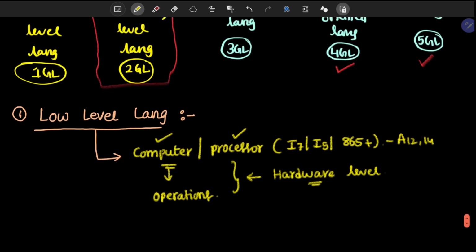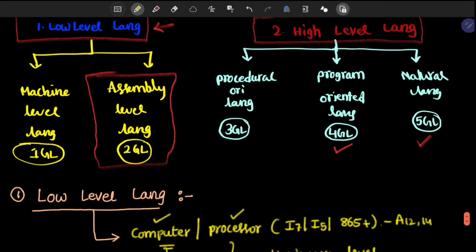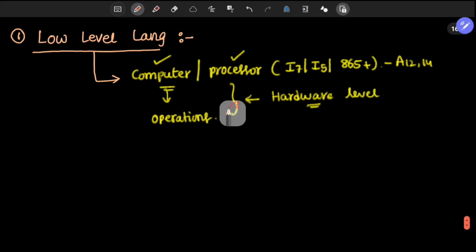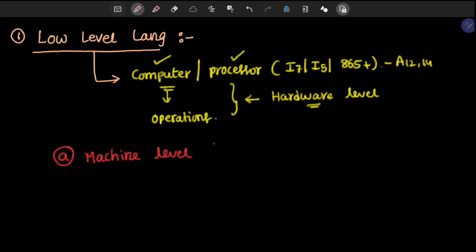Again, these low level languages are classified into two categories. One comes under machine level language, and the second one comes under assembly level language. So what is machine level language? Machine level language means it is binary level language.